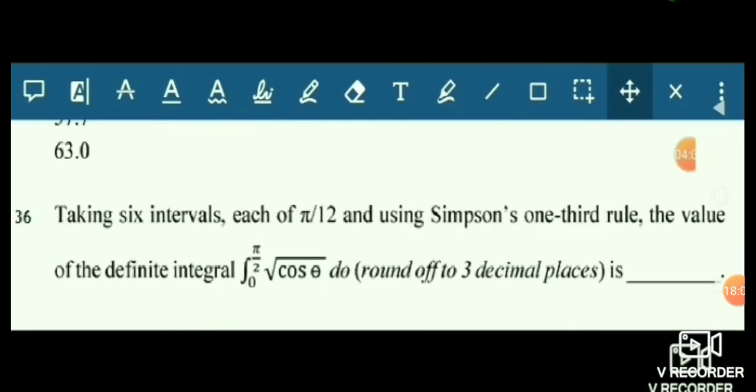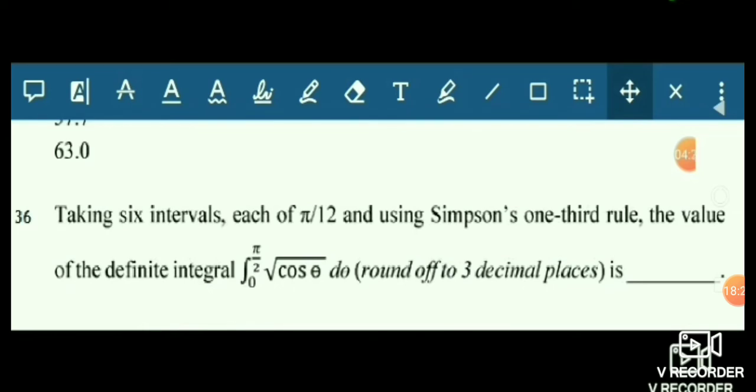Now this question is only a little bit lengthy problem, but it is very easy and you can easily get 2 marks from this problem. So it is very important that you should remember all the formulas of the numerical method topic, that is trapezoidal formula, Simpson 1 by 3rd rule, Simpson 3 by 8 rule.